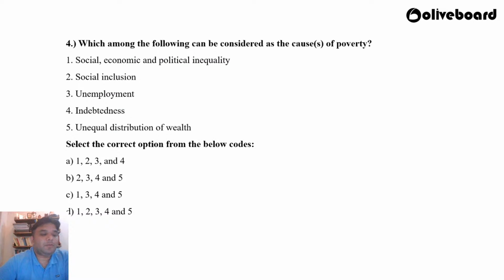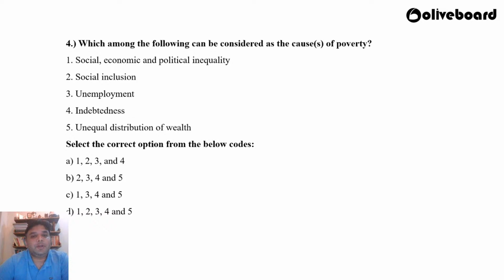Okay, question number 4, which among the following can be considered as the cause or causes of poverty? First, social, economic and political inequality. Second is social inclusion. Third is unemployment. Fourth is indebtedness. Fifth is unequal distribution of wealth. Select the correct option from the below codes. A is 1, 2, 3 and 4. B is 2, 3, 4 and 5. C is 1, 3, 4 and 5. And D is 1, 2, 3, 4 and 5.